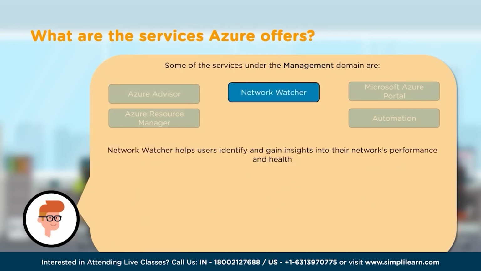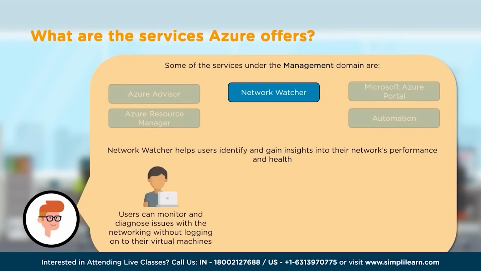Next in the list would be Network Watcher. Network Watcher helps users identify and gain insights into the overall network performance and the health of the environment. It provides enough tools to monitor, to diagnose, to view the metrics, and to enable or disable logs, which means generate and collect the logs for resources in the Azure Virtual Network.